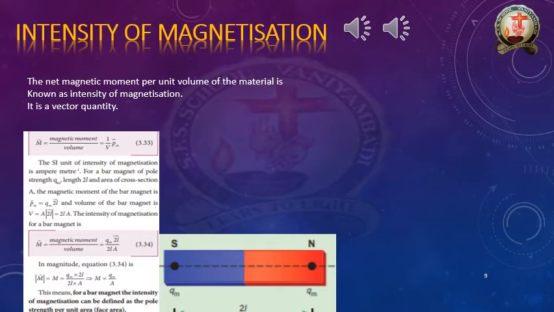But generally, the definition of the intensity of magnetization is the net magnetic moment per unit volume. The formula is M is equal to P by V. So this is the explanation about the intensity of magnetization.